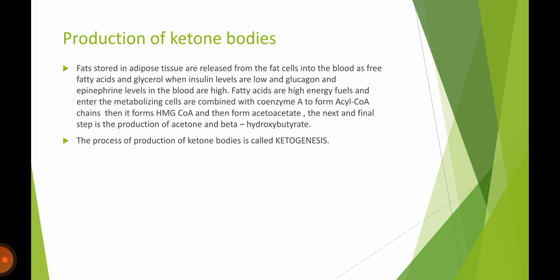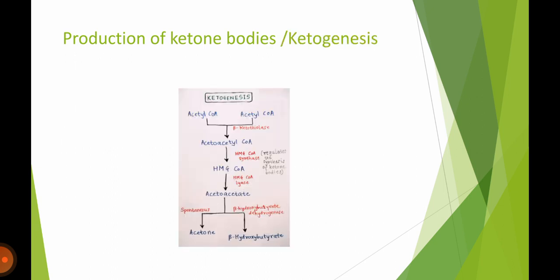Fat stored in the adipose tissue is released from the fat cells into the blood as free fatty acids and glycerol when insulin levels are low and glucagon and epinephrine levels in the blood are high. Fatty acids are high-energy fuels and enter the metabolizing cells, where they are combined with coenzyme A to form acyl-CoA chains, and then it forms HMG-CoA and then forms acetoacetate. The next and final step is the production of acetone and beta-hydroxybutyrate.